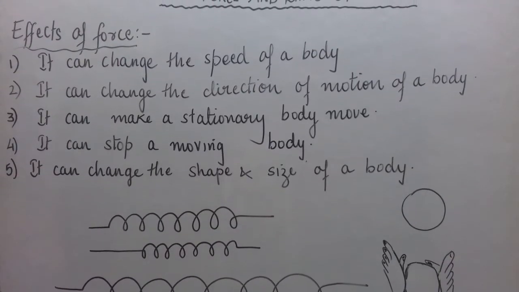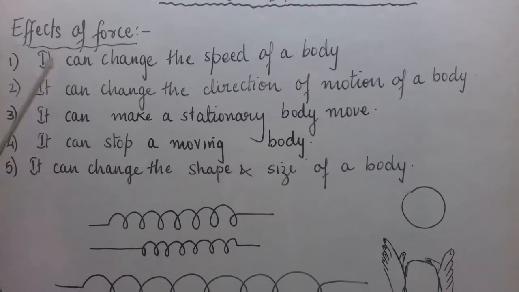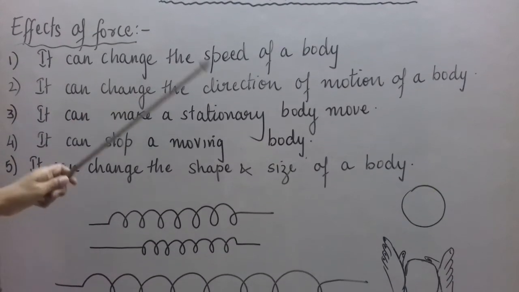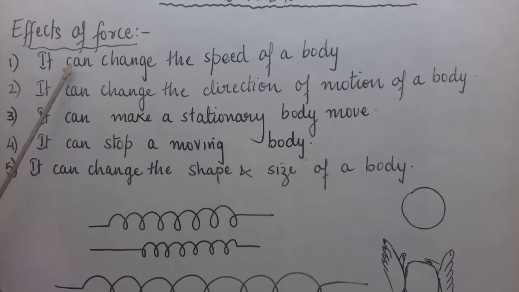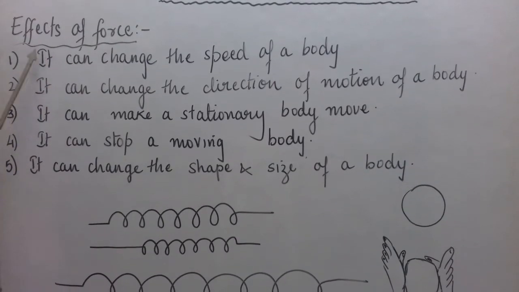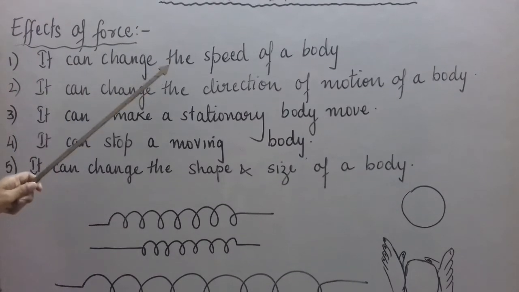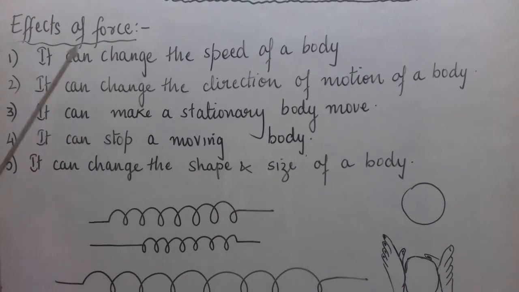Now let us see what are the effects of force. We can list the effects of force as follows. It can change the speed of a body, as we have seen. Why I have written "it can": because you may write it changes or tends to change the speed of a body, but I am writing it simply.